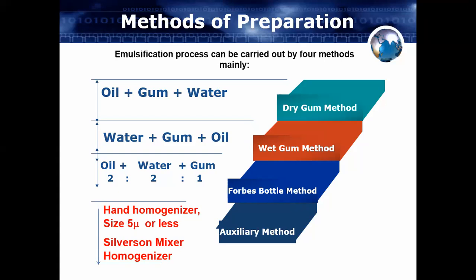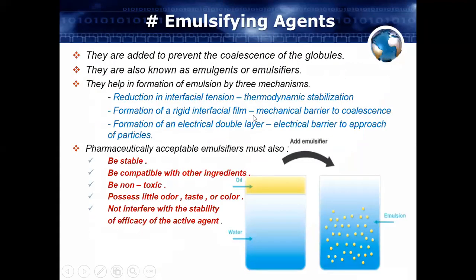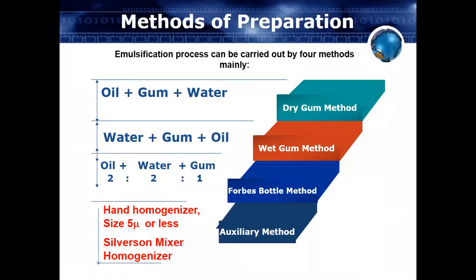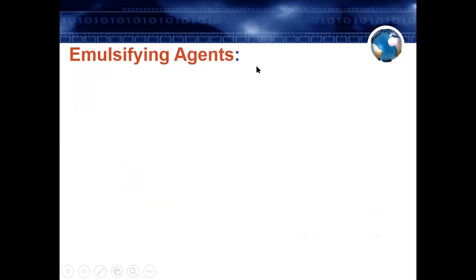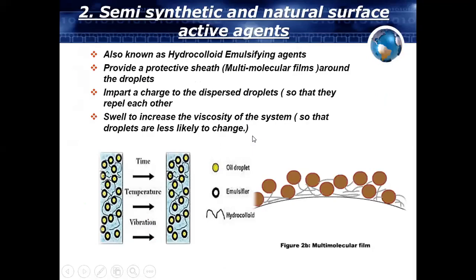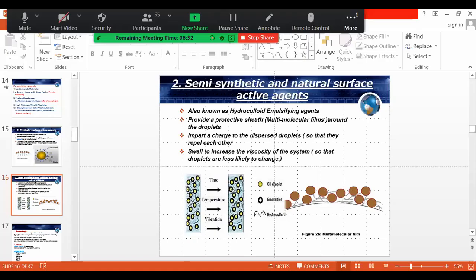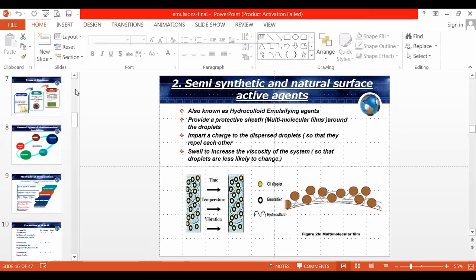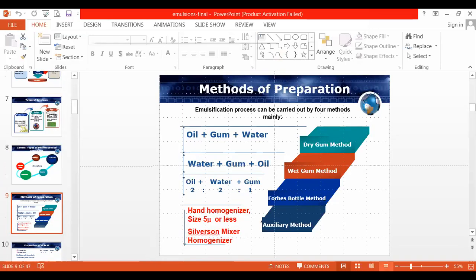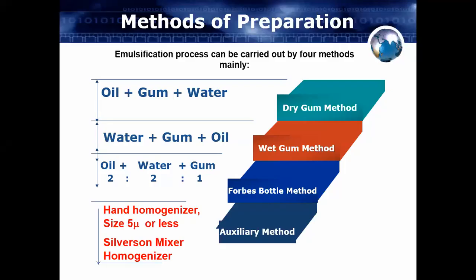Now, the proportion of your oil, gum and water. Proportion means how much amount of oil, how much amount of water and how much amount of gum you will utilize.